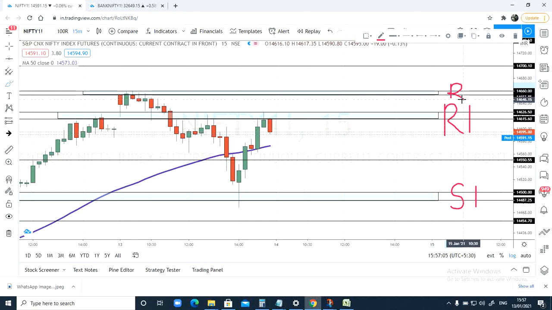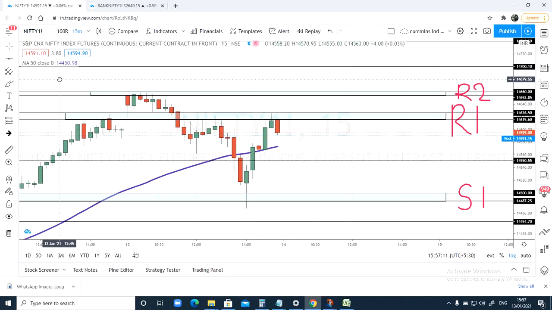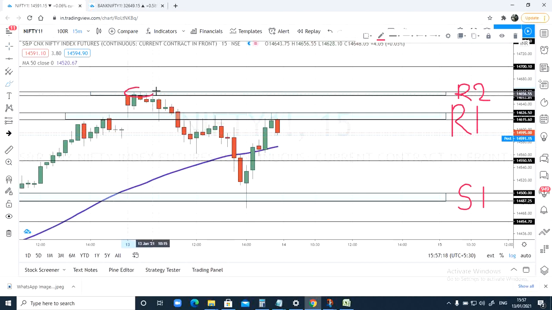You can go and check it out. You can see what these zones are. You can mark all these zones in your system and you can see how prices respect the zones. Right, for today you can see prices have reversed from here, this level. Hence I have marked this as an important level, that is R1. And after I think almost around 2-3 days, we have seen a bearish candle today.